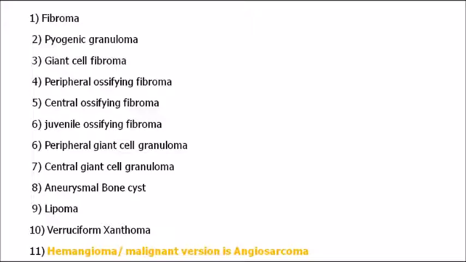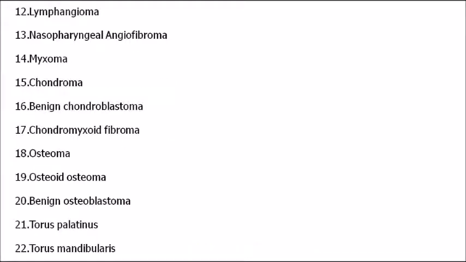When you come to the bony part, aneurysmal bone cyst, lipoma, periciform xanthoma, hemangiomas and lymphangiomas. There is also lymph present in the connective tissue, so based upon that, lymphangioma, nasopharyngeal angiofibroma, myxomas. When you deal with muscles, myxoma is present. Chondroma, then benign chondroblastoma, chondromyxoid fibroma, and related to bone you have osteoma, osteoid osteoma, benign osteoblastoma, torus palatinus and torus mandibularis. So these are the benign connective tissue tumors.